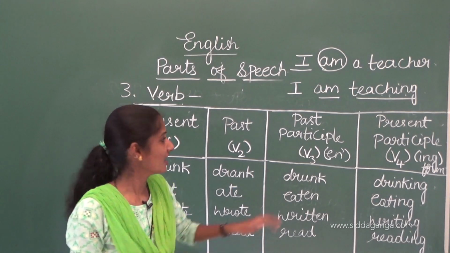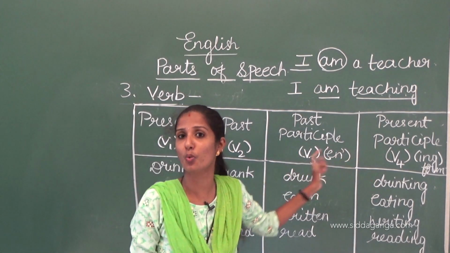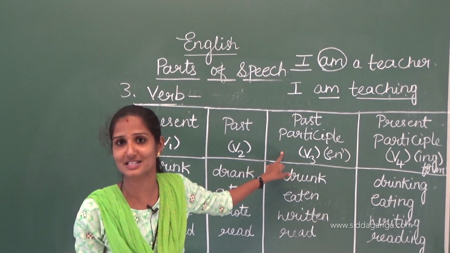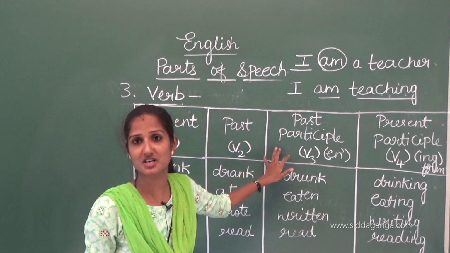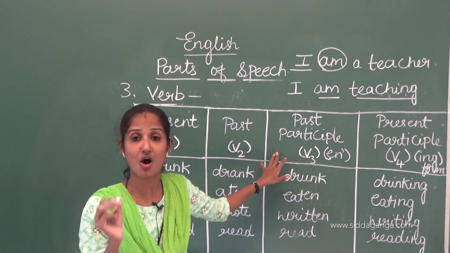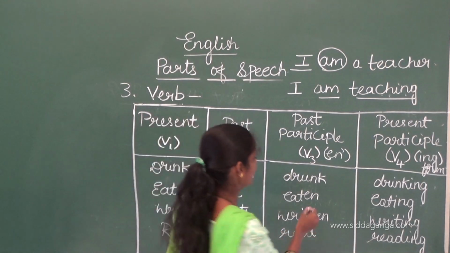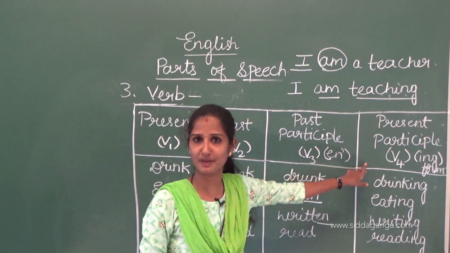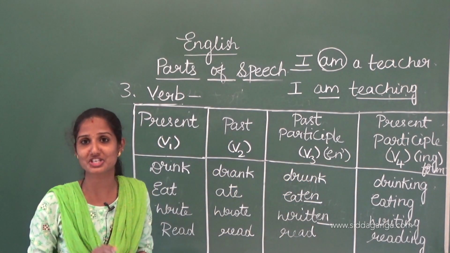Without helping verbs, we can't use these two verbs. This one is also called the en participle, because many of the past participles are formed using en.